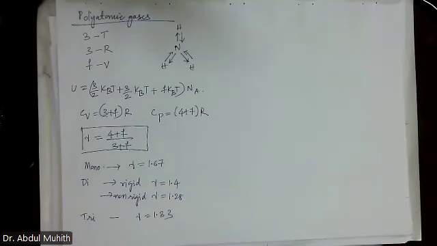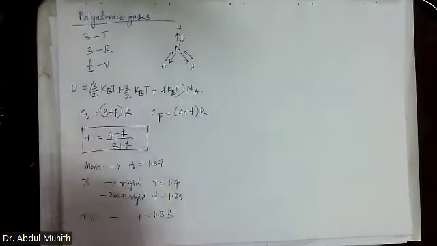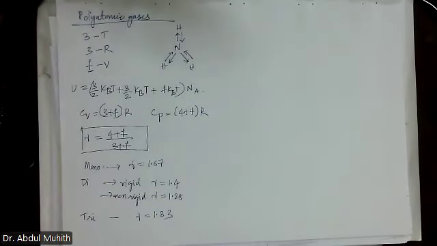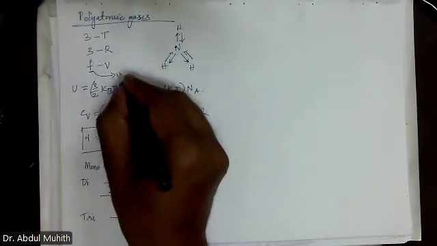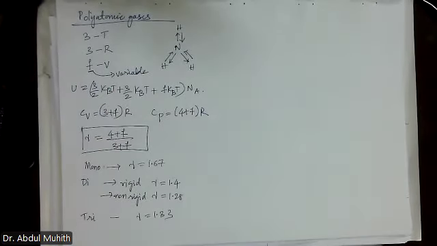Sir, what does F stand for? F is the number of degrees of freedom for vibration. We don't know how many it is. F is a variable, like an X value. Is that clear? It depends on the molecule. We can't fix that for every molecule.